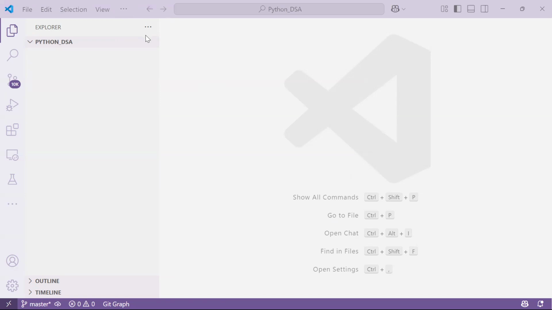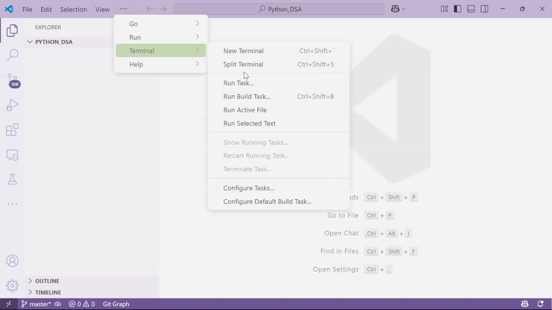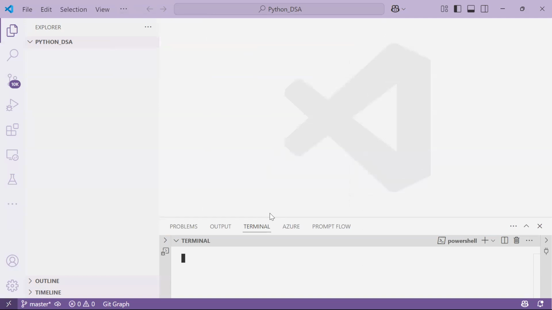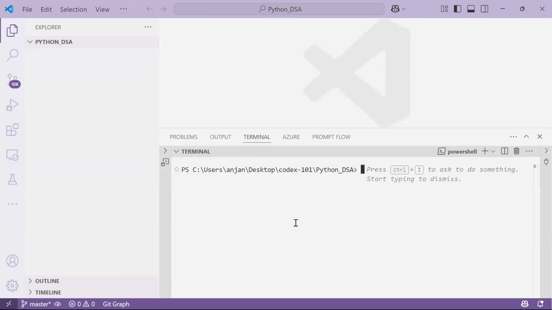I would go for creating the virtual environment. Here we have three buttons, and here we have a terminal, and then click on the new terminal. Okay, so here we got some options for you. Here I would like to go for creating the Python virtual environment. So I want to see what version I'm using.